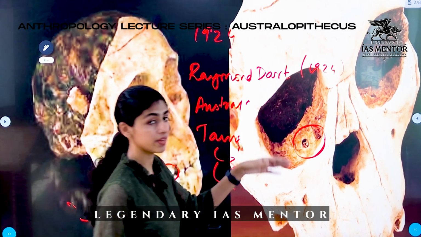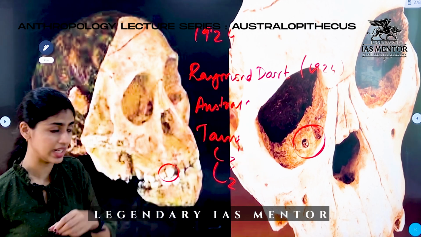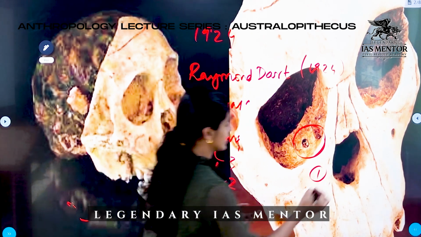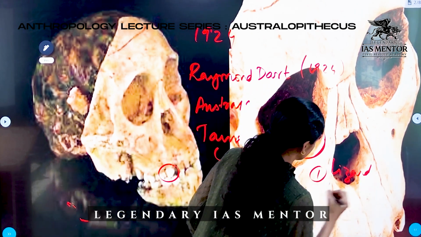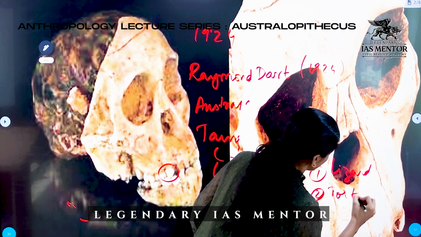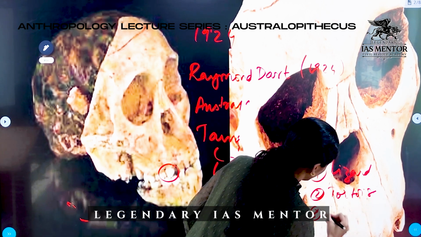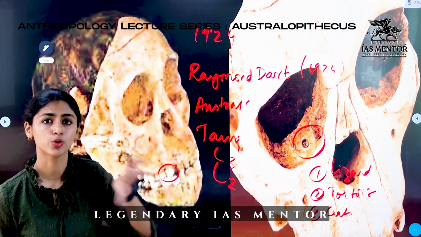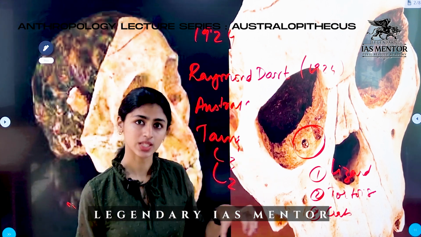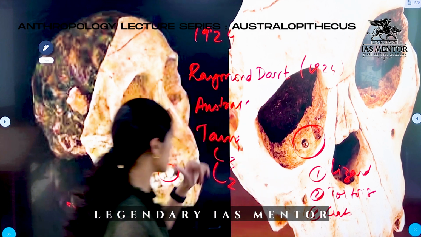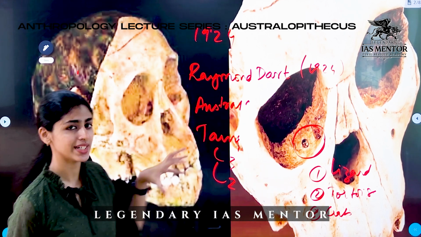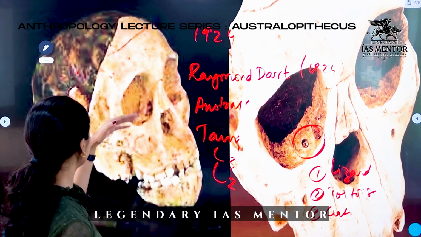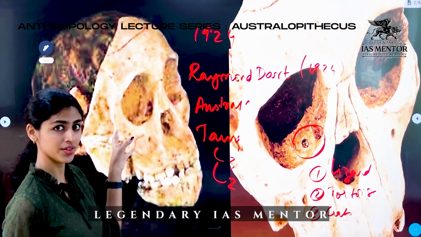And the area where we found Taung Child's skull, we could find other bones as well. That is, bones of unlikely animals like lizard, tortoise, crab, etc. So there were tiny bones, small baboons' bones were also found near Taung Child's bone. So it was concluded that an eagle had killed a Taung Child. So this is the short life story of our Taung Child, who only lived for 3 years. And now let's see the anatomical features of Taung Child.